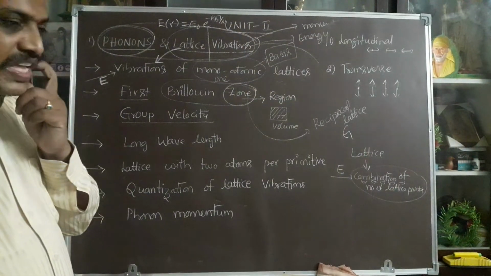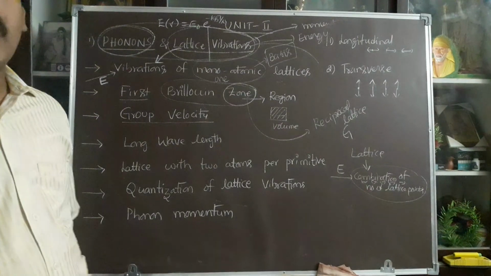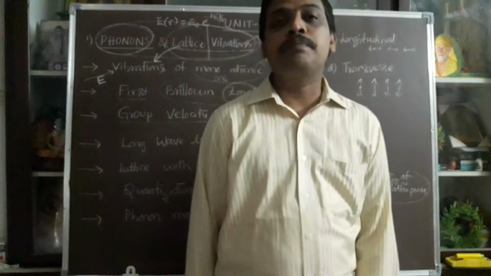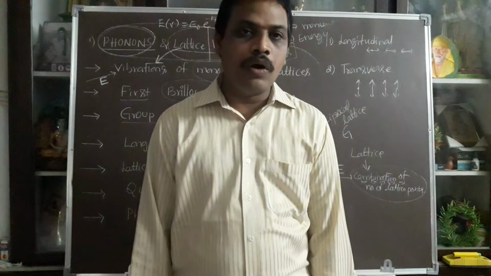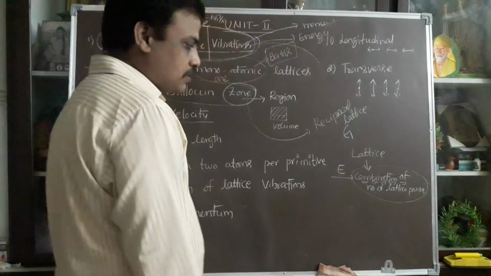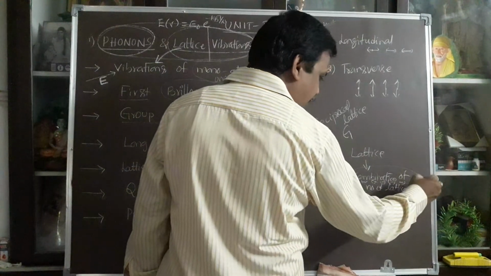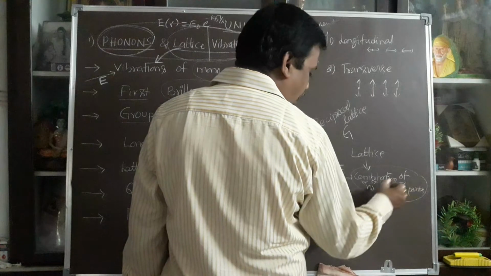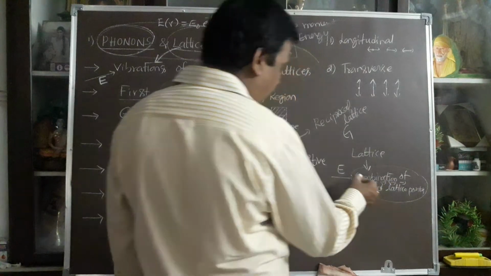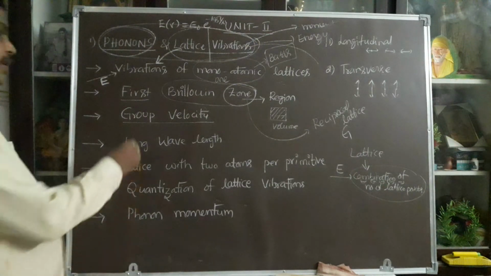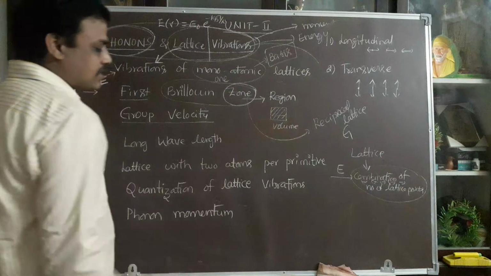So the vibrating particle has some velocity. Velocity is nothing but the rate of change of displacement. So the displacement rate can be explained for each and every atom, each and every point in the crystal. That combination of velocities is called group velocity. That is the meaning of group velocity in the crystal lattice.